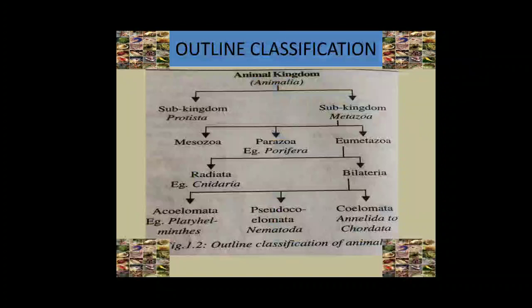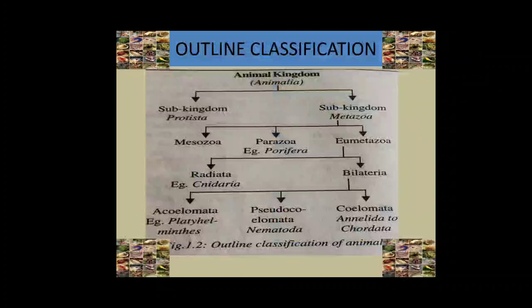Bilateria is further divided into two broad groups, namely Protostomia and Deuterostomia. In Protostomians, the blastopore develops into the mouth. Example, Platyhelminthes, Aschelminthes, annelids, arthropods and mollusks.